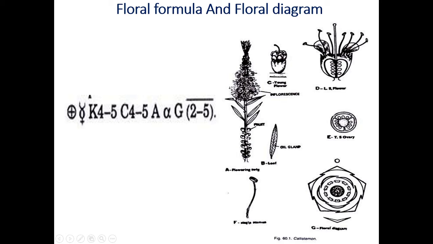Now let us see, this is the diagram of the bottlebrush flower. Now here is the bract. Now this is the sign of the bract. This is the sign of the mother axis or actinomorphic flower. At the top of the diagram you have to draw the plus sign, that is actinomorphic, or as per the reference book, this is nothing but the sign of the mother axis. Now number of calyx here 4 to 5. Now in this diagram 1, 2, 3, 4, 5 sepals are there, and these sepals show imbricate aestivation.